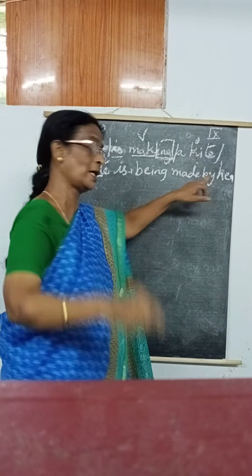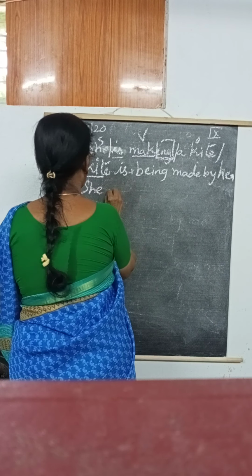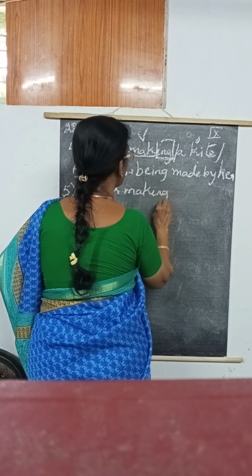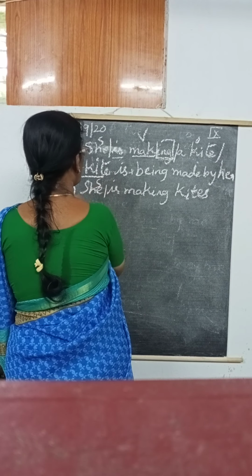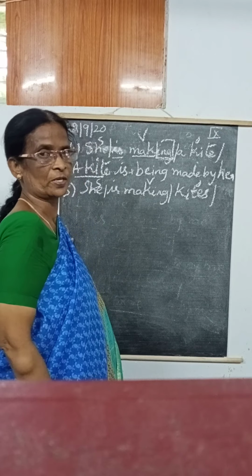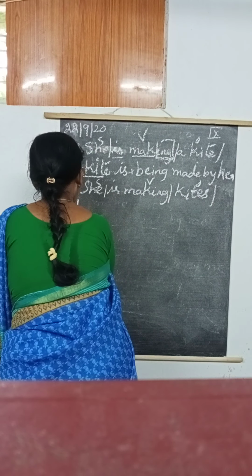Then when there is a plural, fifth one, she is making kites. She is making a kite. She is the subject, is making is the verb, kite is the object. Object is plural. Here object is the singular. Kites